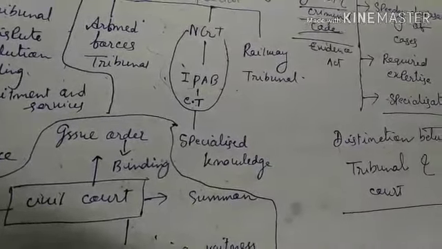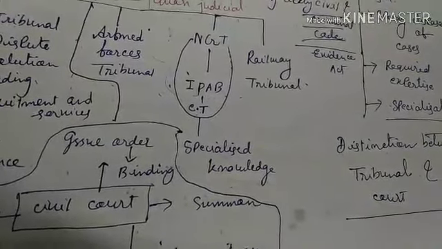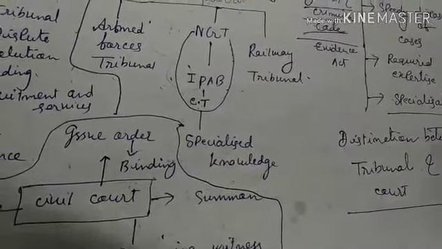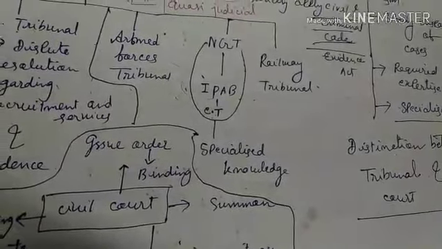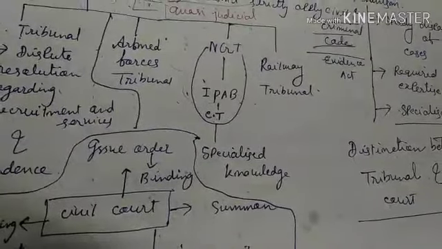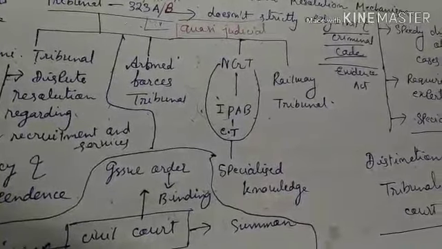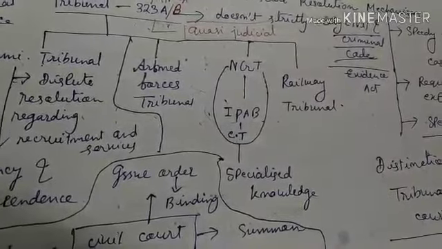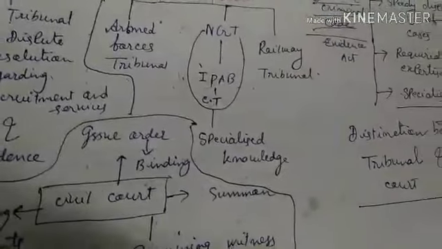Required expertise. There are some fields which need special lawyers, right? Which need lawyers of specialized topics, right? In those cases, tribunal can help us. Specialization means also divisions, right? Divisions on the legal disputes. In that way, as a whole, it is a part of the alternative dispute resolution mechanism which helps the ordinary court relieve their burden and also provides us a speedy justice system.